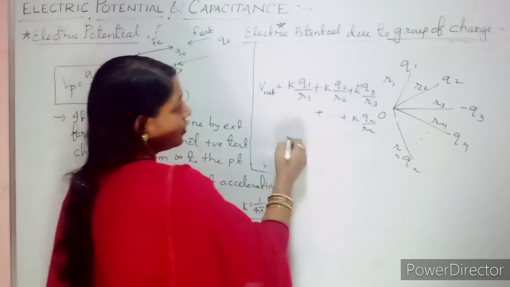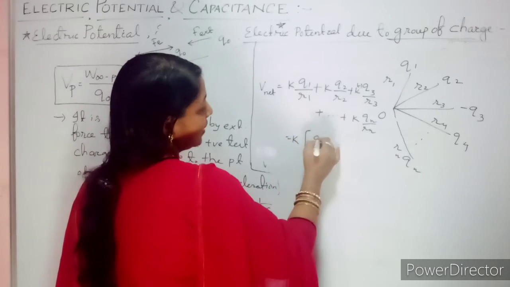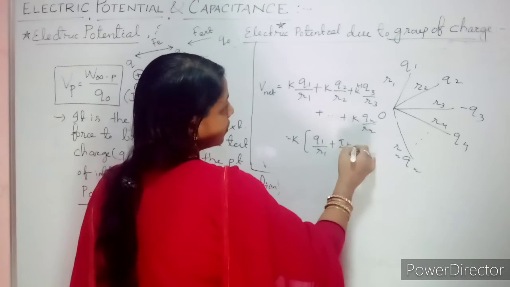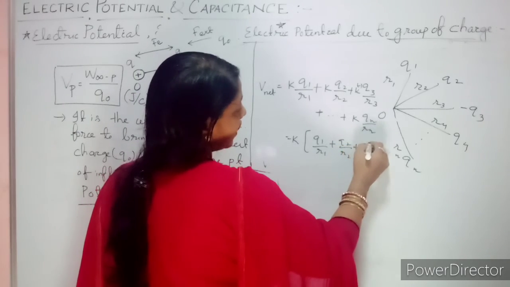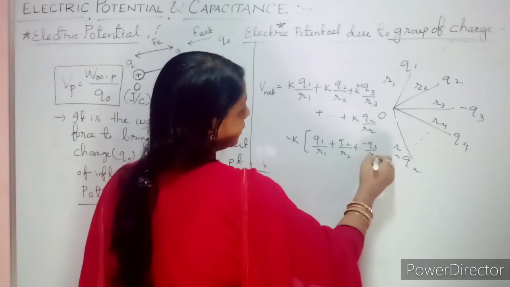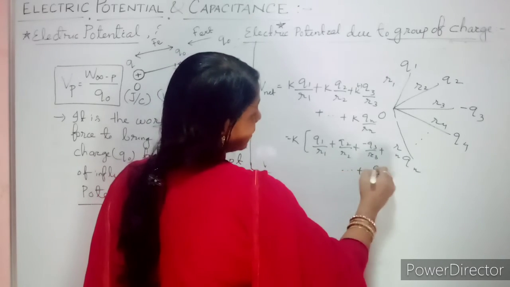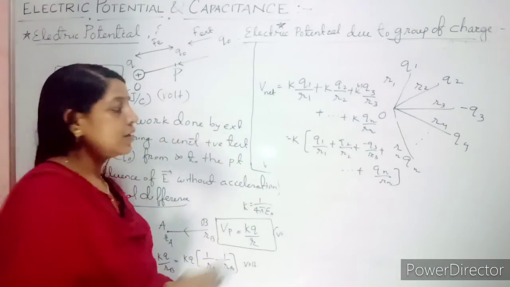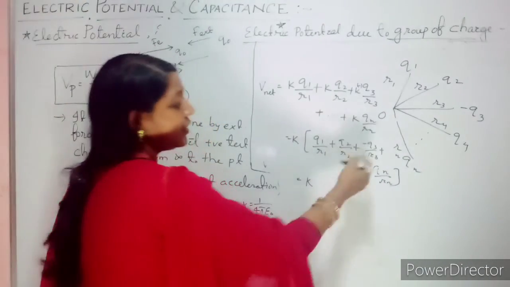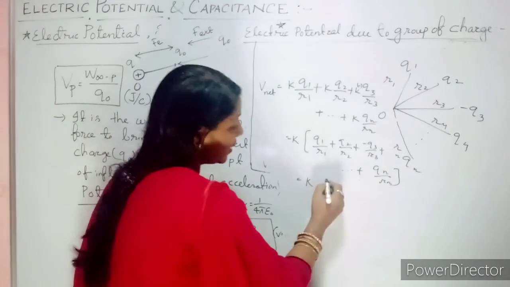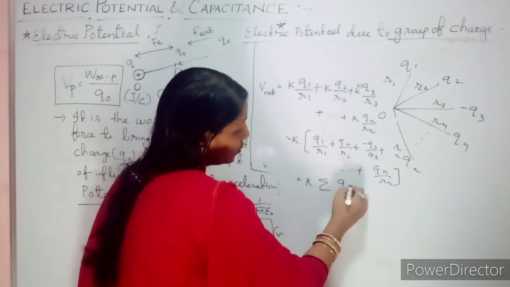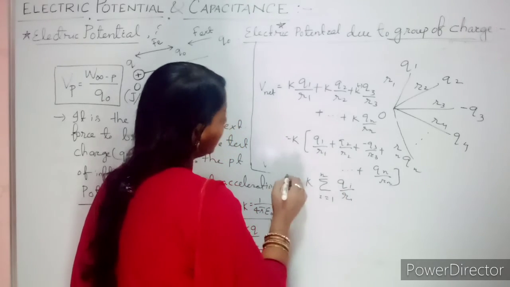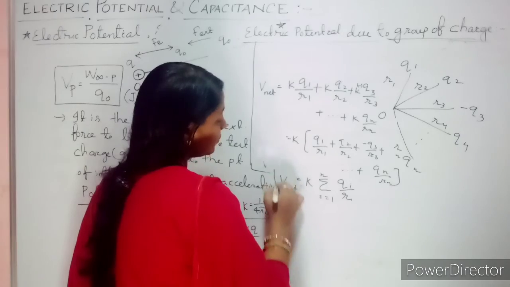Fine. Now in every case K is common. Can I write it as Q1 by R1 plus Q2 by R2, then plus minus Q3 by R3, plus dot dot Qn by Rn? Yes or no? So can I write it in terms of summation? So what I will write? Summation of Qi by Ri for i equal to 1 to n. This is your V net.